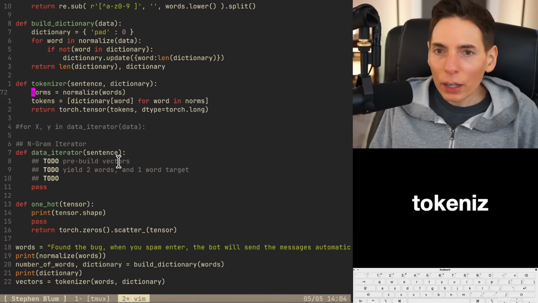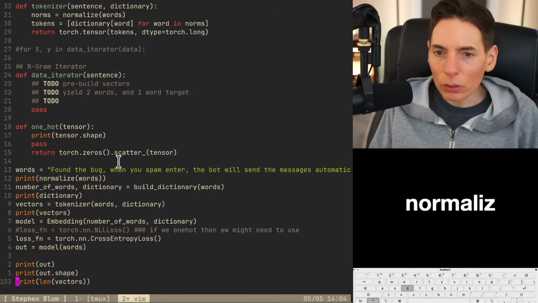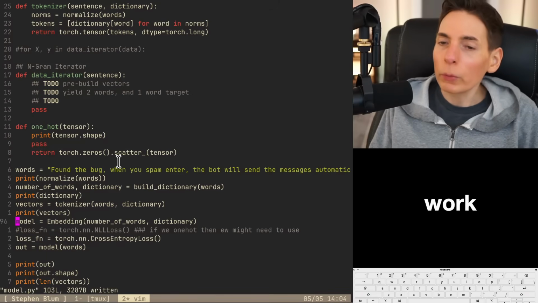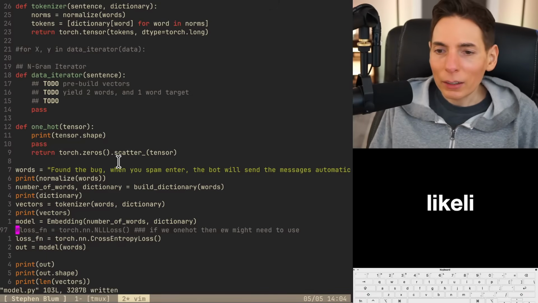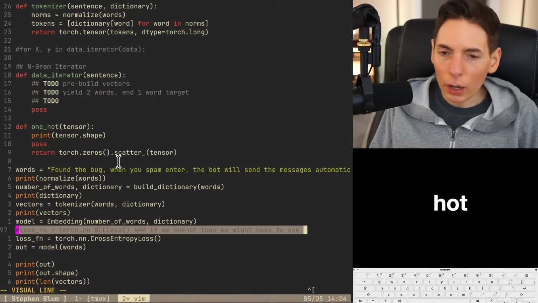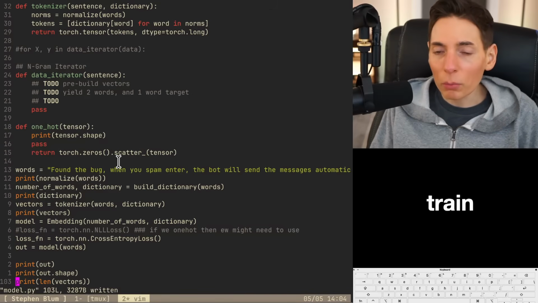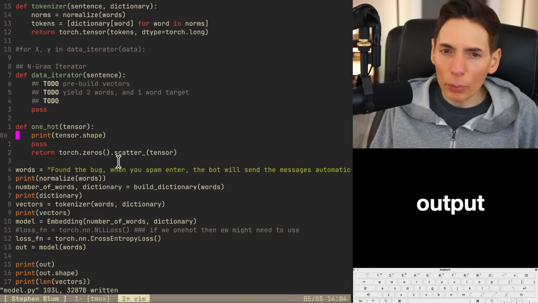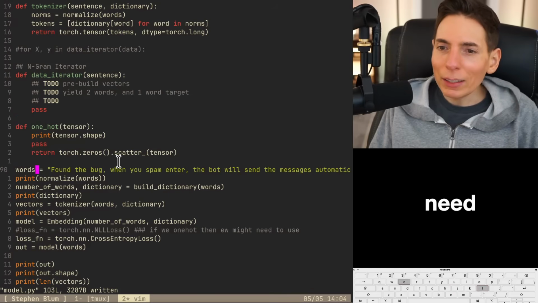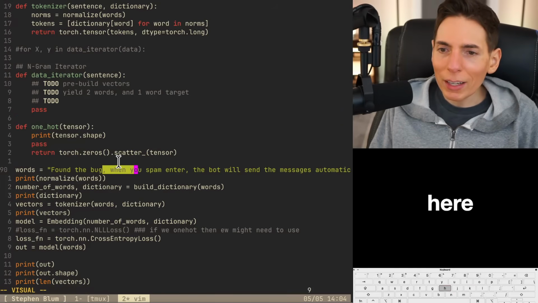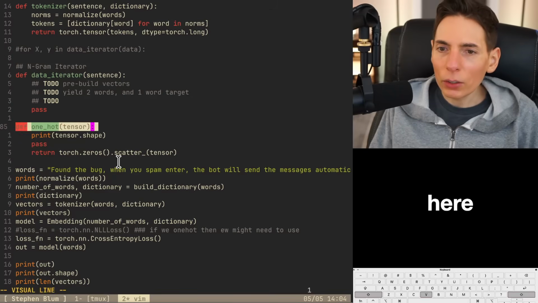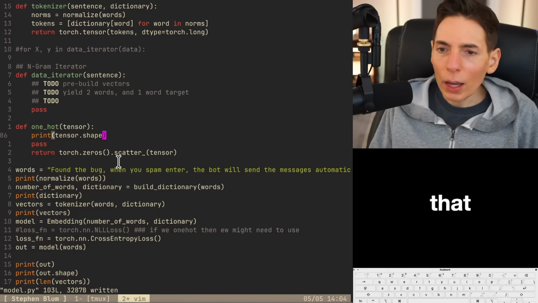We got our tokenizer. We built the dictionary. We've got a normalizer, and now we've got our cross entropy loss, which is going to work with a one hot, because negative log likelihood loss fails with one hot, and we need a one hot in order to train a model because we need to have a target output. So I need to vectorize this 4th word right here. The 4th word, win, and we're doing that right here. So let's do that really quick.